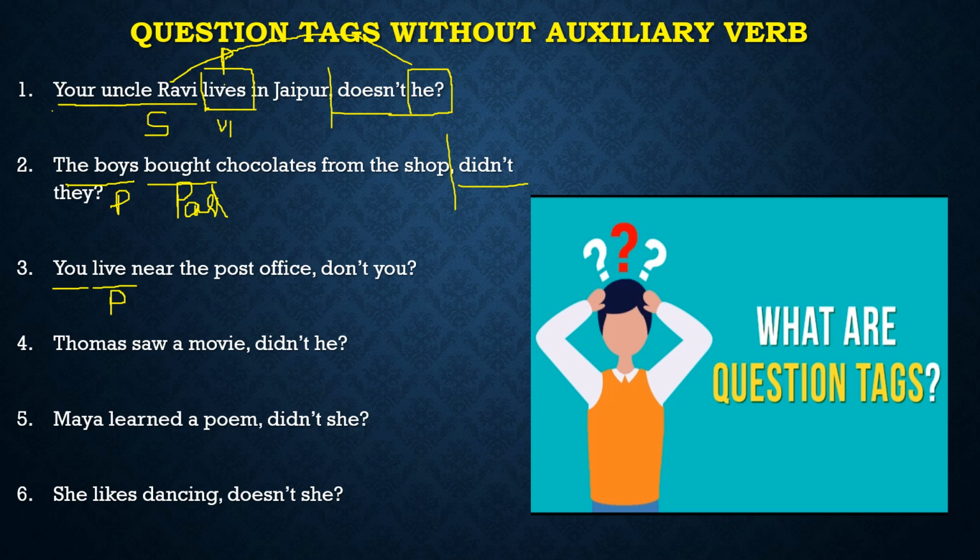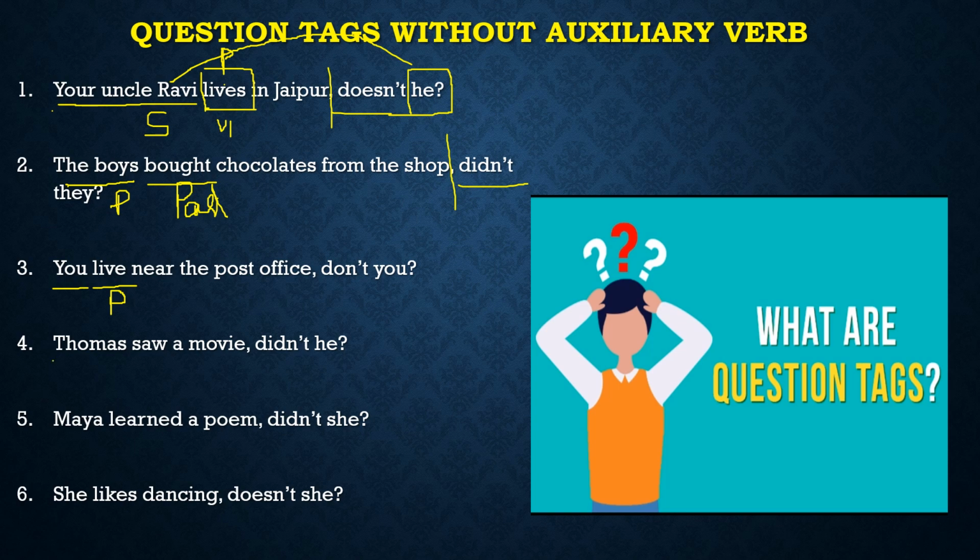So you live near the post office. Sentence क्या है? What is the type of sentence? It is positive sentence. So negative question tag. So with you we have to use do. So don't you? Alright. Now next is Thomas saw a movie, didn't he?